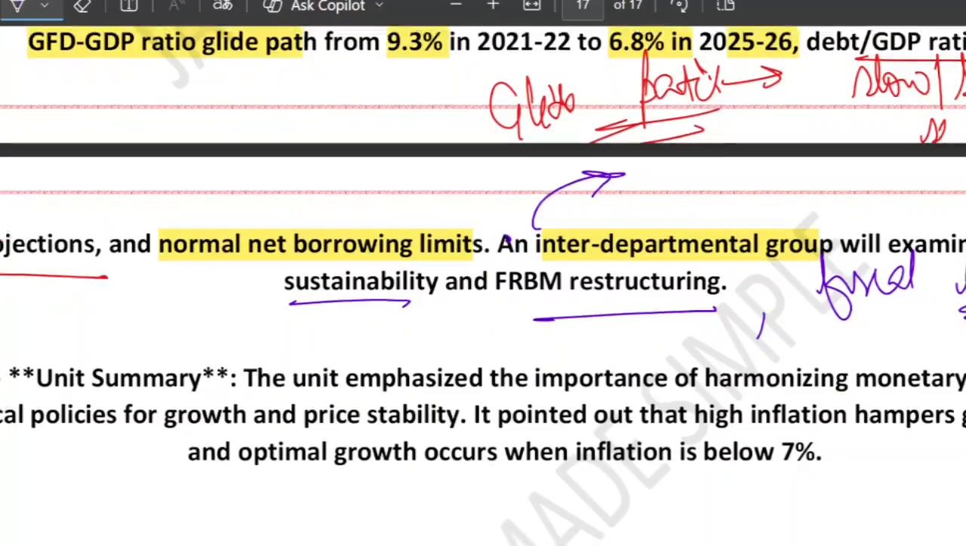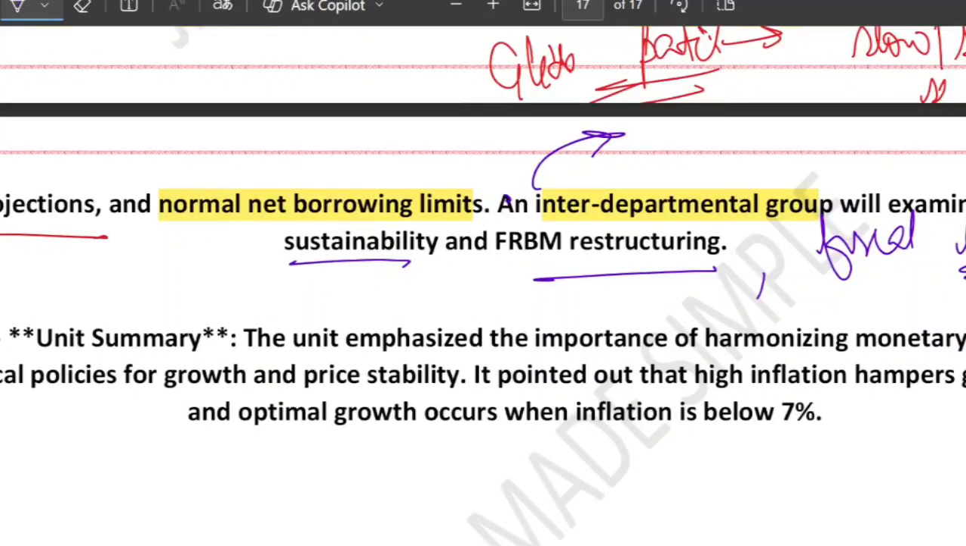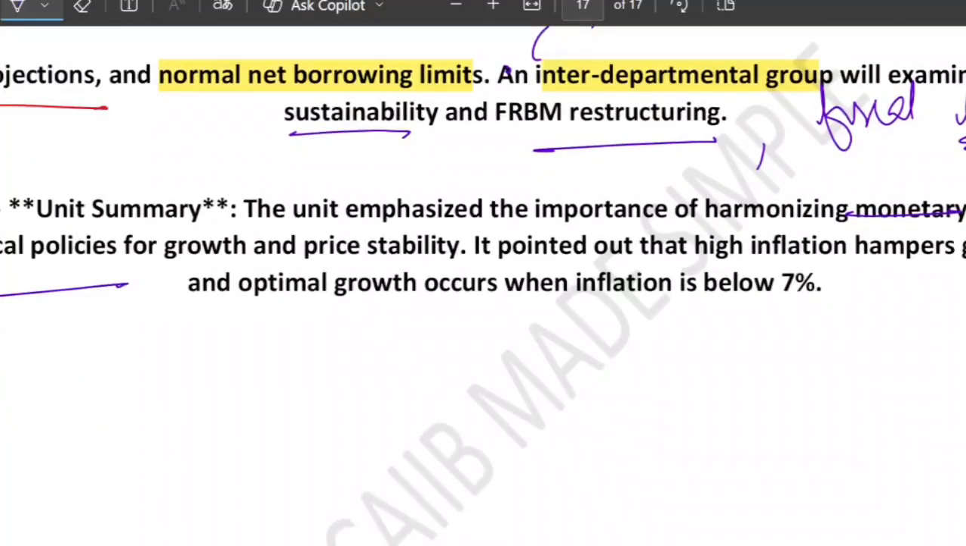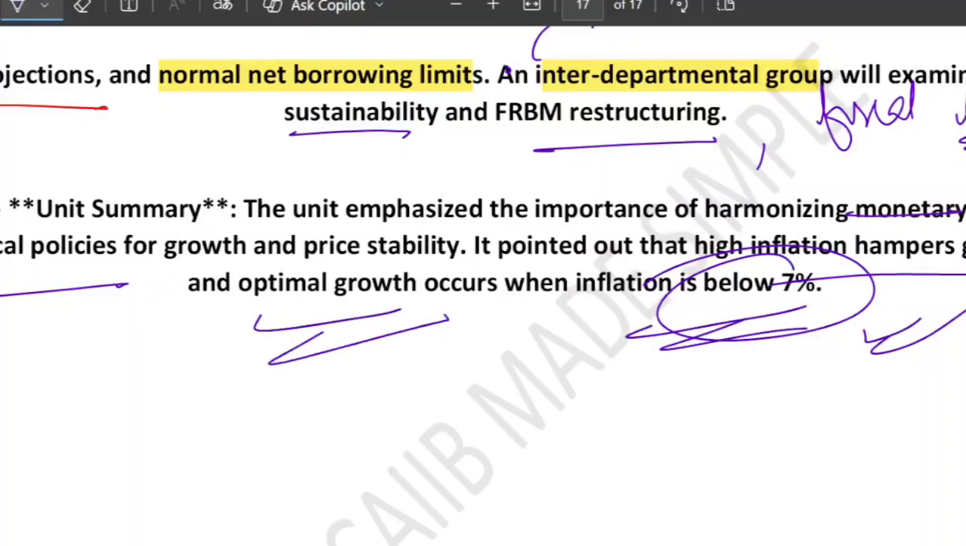So basically, this entire unit highlighted a very important message: monetary policy plus fiscal policy must work together. When both are aligned, the economy can achieve sustainable growth, low and stable inflation, and financial stability. Inflation matters a lot. Research shows that high inflation reduces growth, and when inflation is below 7%, optimal growth occurs.